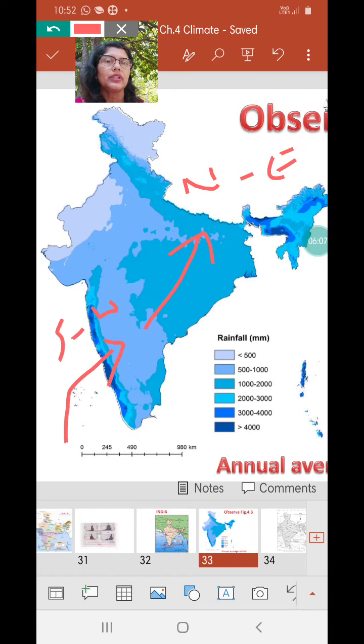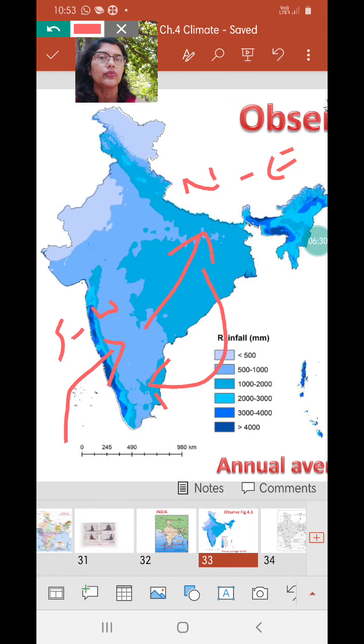I'll explain to you in detail when I explain to you the climate. I'm just giving you a small little understanding of why Chennai receives winter rainfall. Now in the month of October and November, and moreover as the winter progresses in India, these winds now start retreating. Now they have a reversal trend and they are also called northeast monsoon winds, because they bring monsoons only to the eastern coast of India.